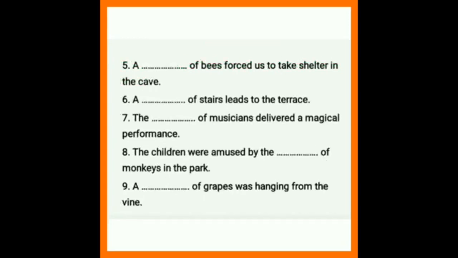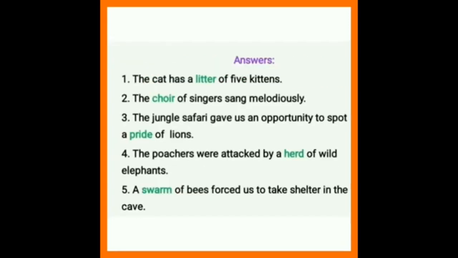Have you found the answers? Let's check the answers. The first one, the cat has a litter of 5 kittens. Kittens, collective noun, litter. Second one, the choir of singers sang melodiously. Third one, the jungle safari gave us an opportunity to spot a pride of lions. A group of lions we can call a pride of lions.